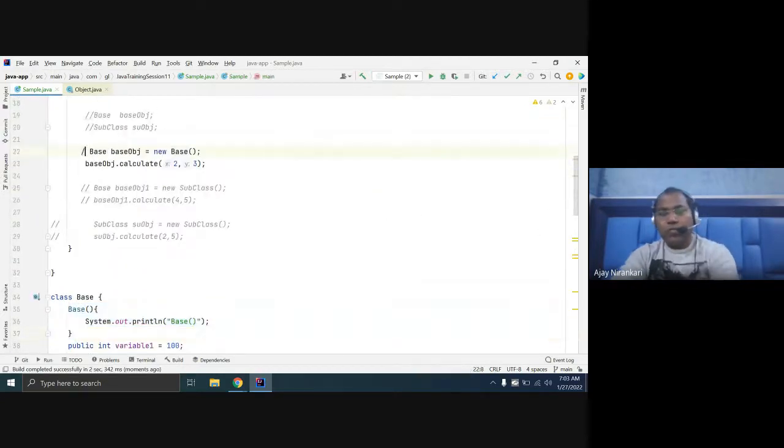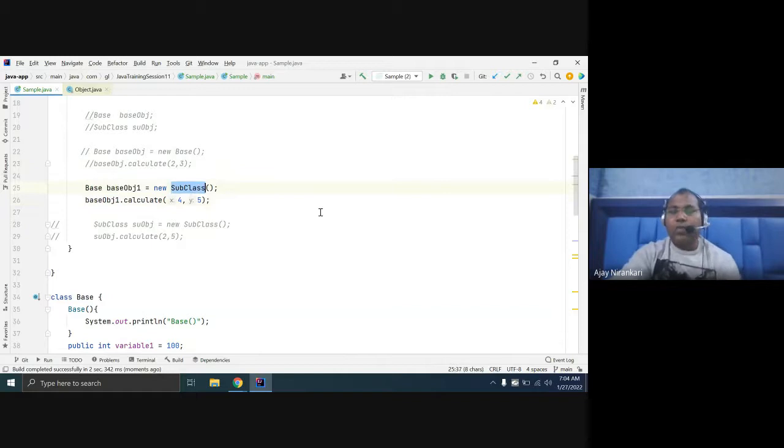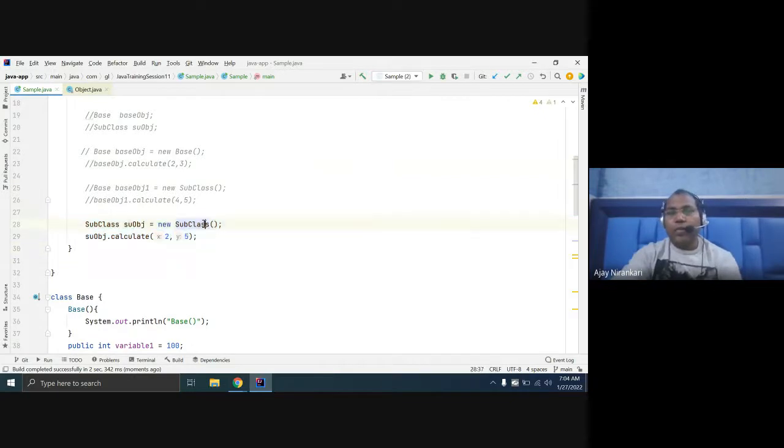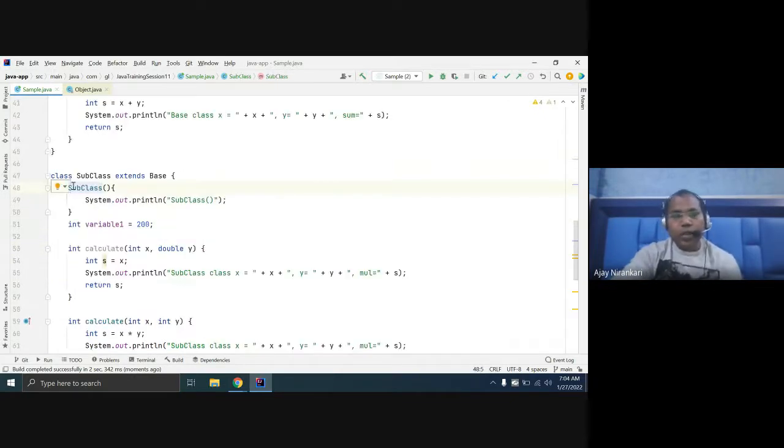Till now there is no problem. But when you comment this out and run this code, now you are creating a subclass object. Just use it this way. If you create the subclass object, the subclass is the child of your base class.